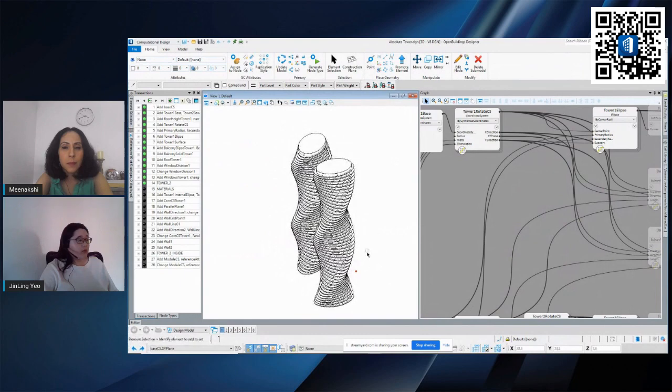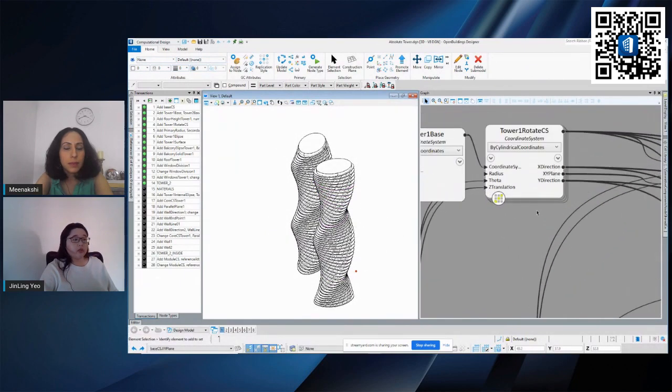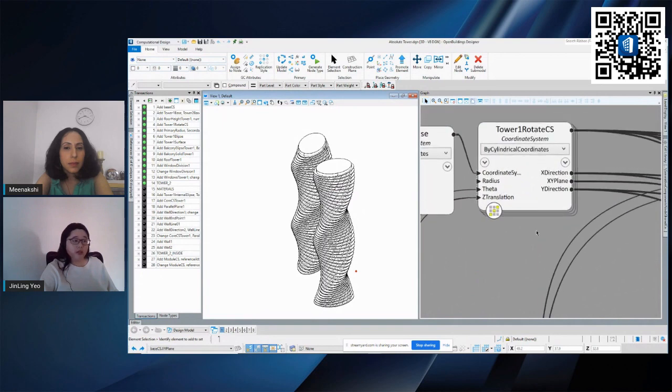So in this here, we have this twisted structure. You can actually control it using the points. Same thing, everything can be controlled through the points, then you create the shape. So here in this case, I'm controlling through a coordinate system. Same thing, it's just a point.